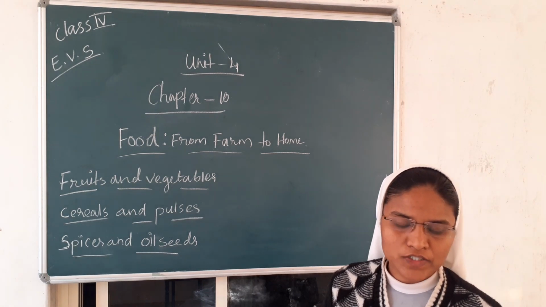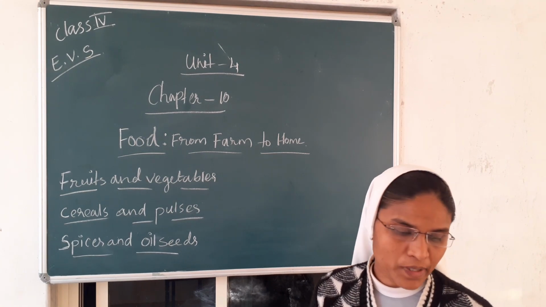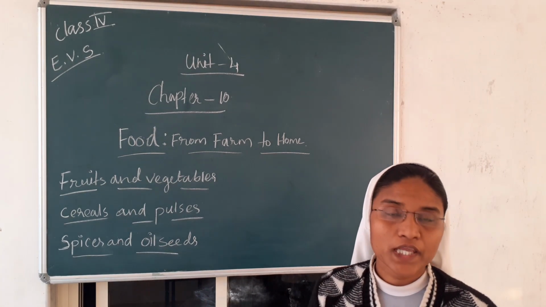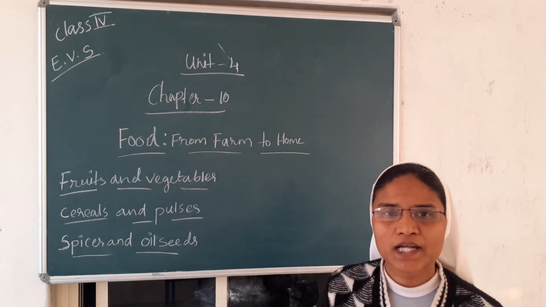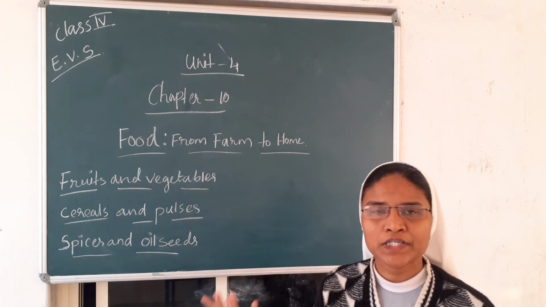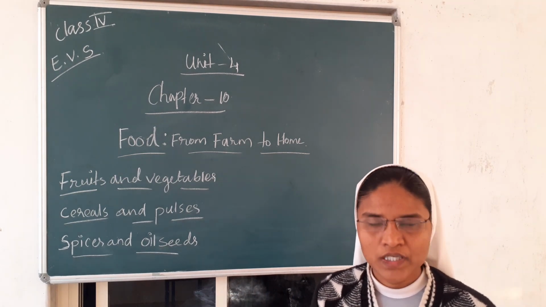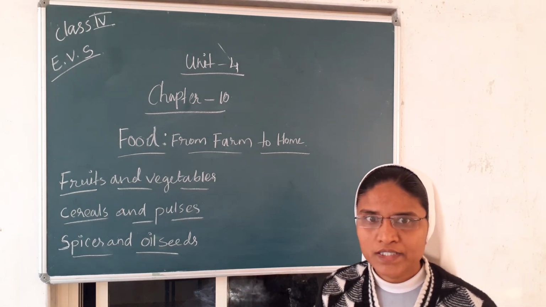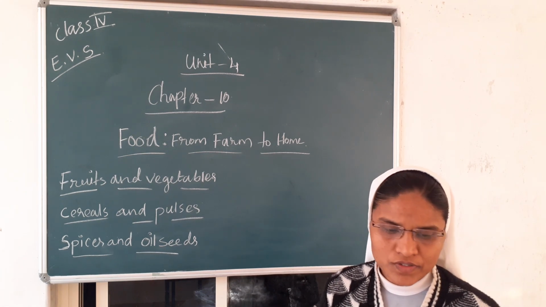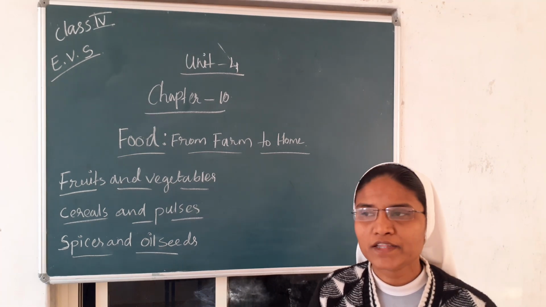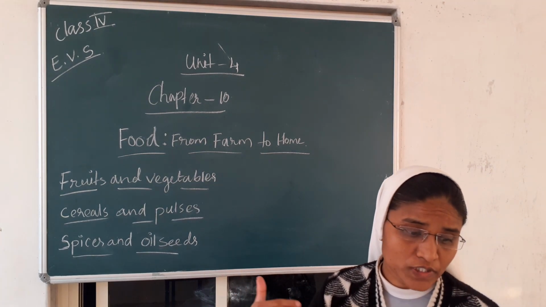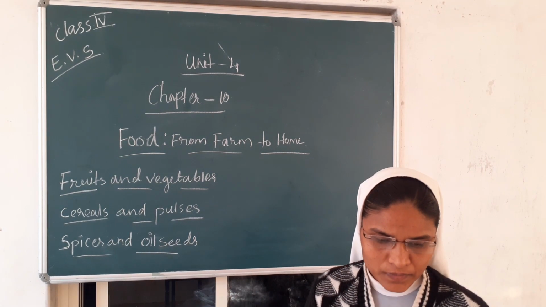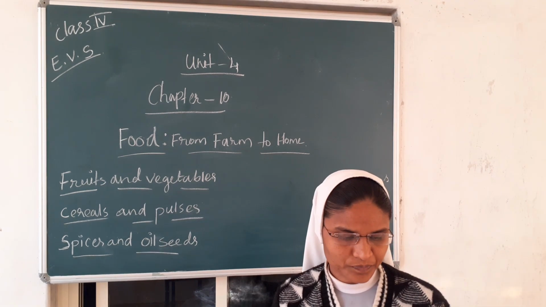These are packed into boxes and sent to different parts of the country and at times even the world. In every state different types of fruits are cultivated.